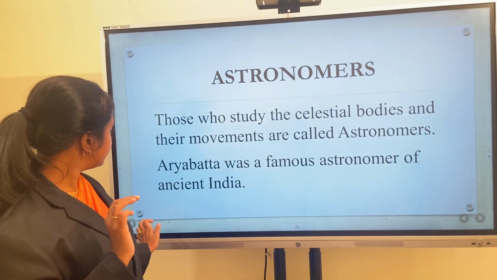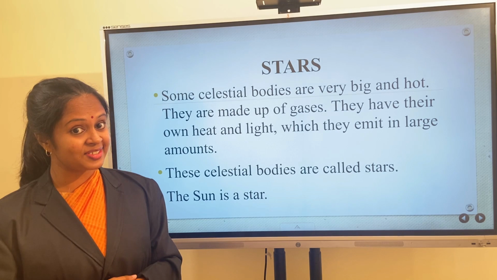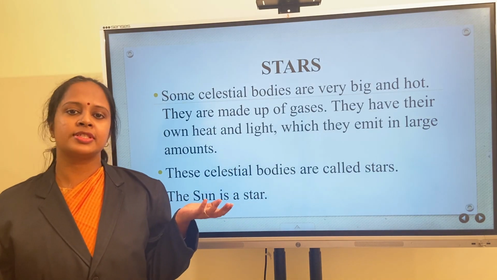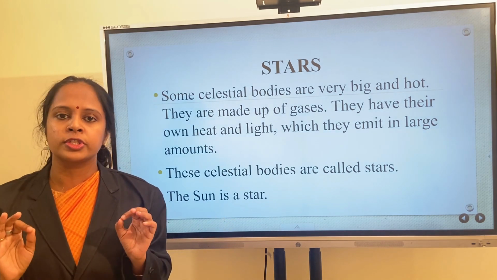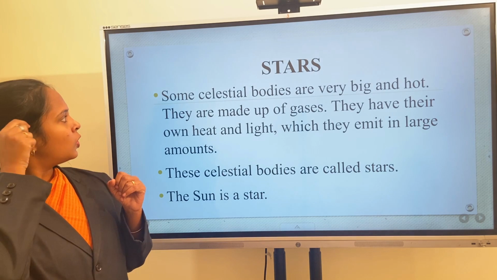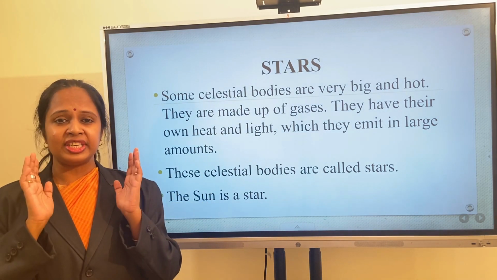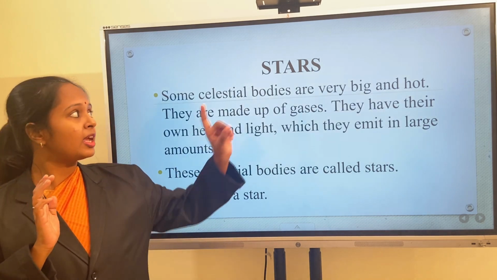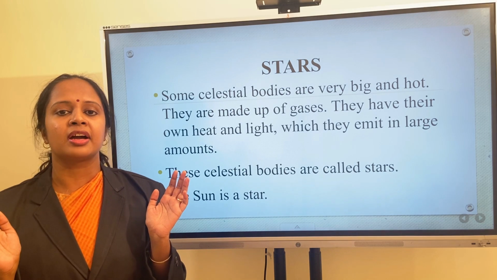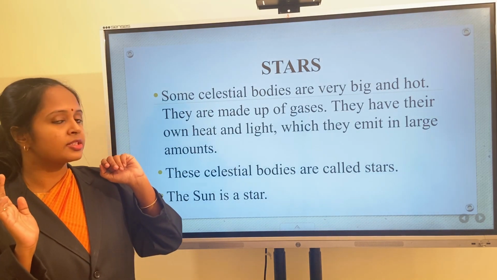Okay, next we are going to study about stars. Do you like stars? Yes, correct. Stars are also celestial bodies or heavenly bodies. Some celestial bodies are very big and hot, and they are known as stars.